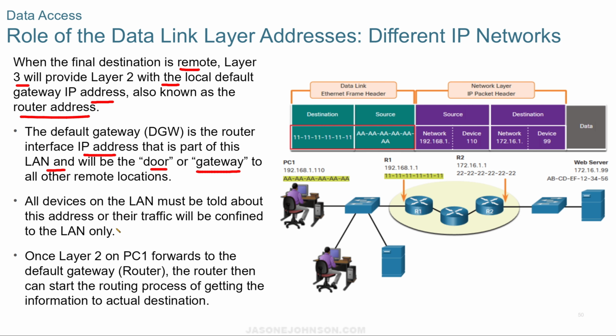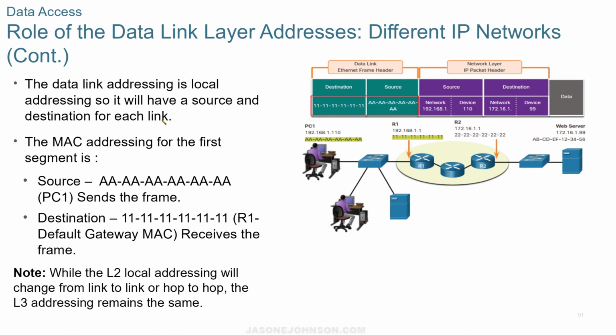All devices on the LAN must be told about this address or their traffic will be confined to the LAN only. Once layer 2 on PC1 forwards to the default gateway, then the router can start the routing process of getting the information to the actual destination. The data link addressing is local, and it'll have the source and the destination. The MAC address for the first segment is here. I'm not going to read that out.